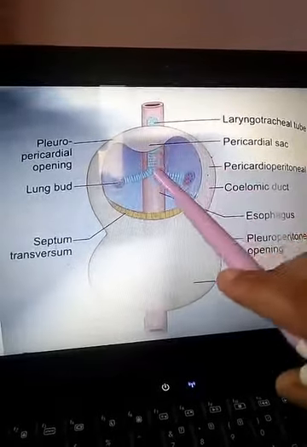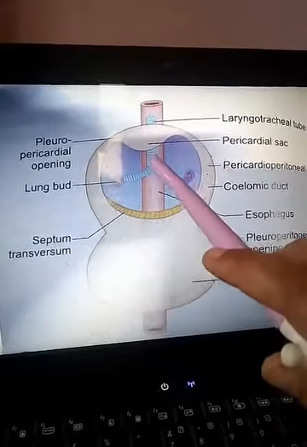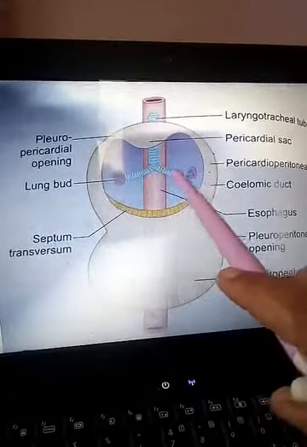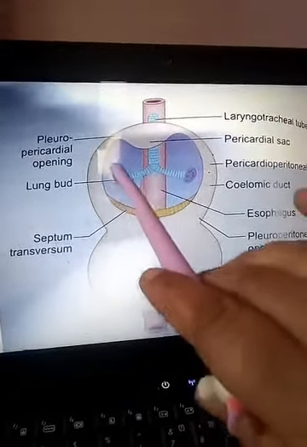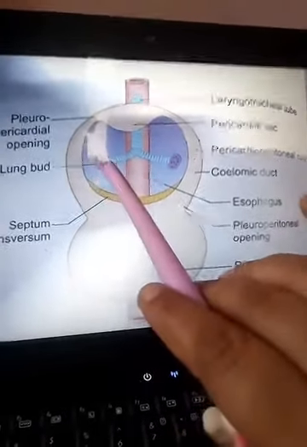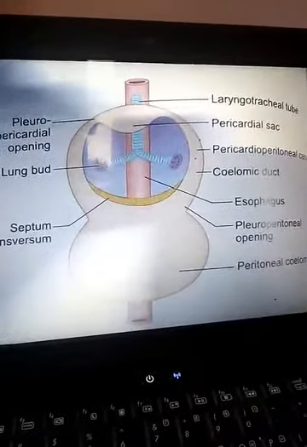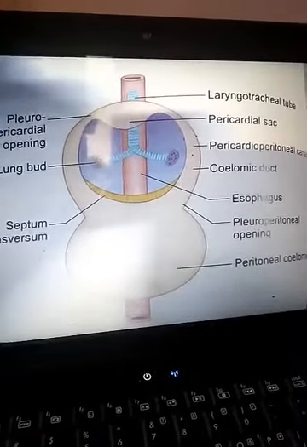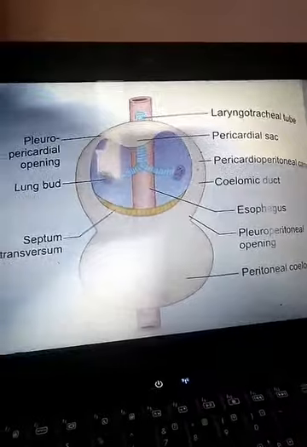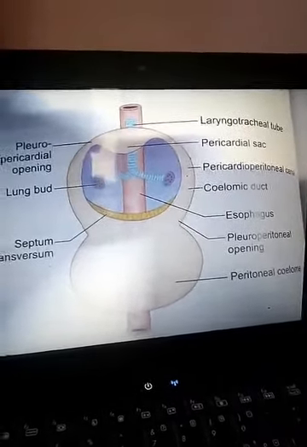So here you can see it was a diverticulum. The diverticulum goes downward as a laryngotracheal tube. It bifurcates. After the bifurcation, this is known as the lung bud. Each bifid forms the lung bud. That lung bud goes and invaginates the pleural cavity. Okay? And then it is surrounded by the pleura.